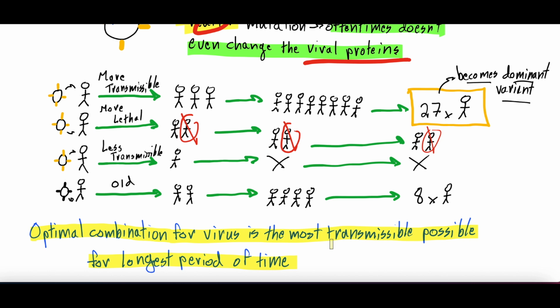Whereas if it's more lethal and it just kills the person quickly, it might not transmit to many people, right? Or if it's less transmissible, it's also not going to transmit to many people.